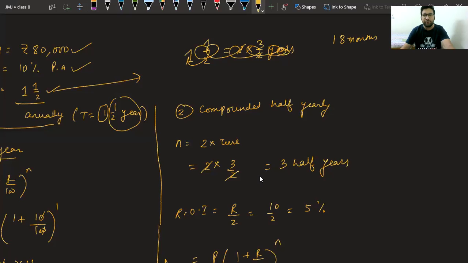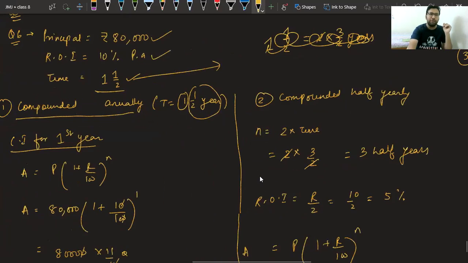And when you divide it by this 3, that is 6 months each, no? So we will get 3 as the answer. I hope you got this now. In half yearly, we multiply the time with 2 and we divide the rate with 2. In quarterly, we multiply time with 4 and divide the rate by 4.